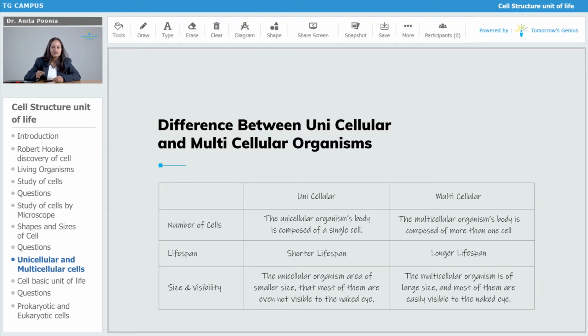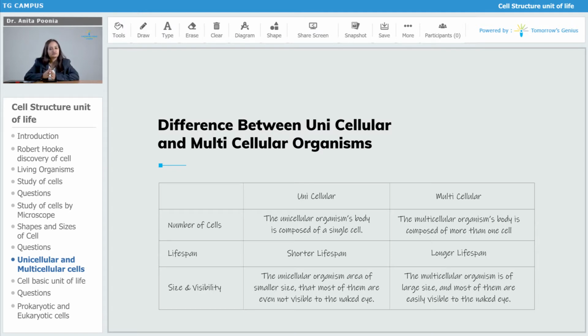So, when we talk about a unicellular organism or a multicellular organism, let us try to find the difference between them, comparing them on a common note, right? So, talking about the number of cells, the unicellular organism's body is composed of just a single cell. You know the examples, right? Amoeba, bacteria, all of them are single celled organisms. Yeast, which is a fungi, is a single celled organism, right?